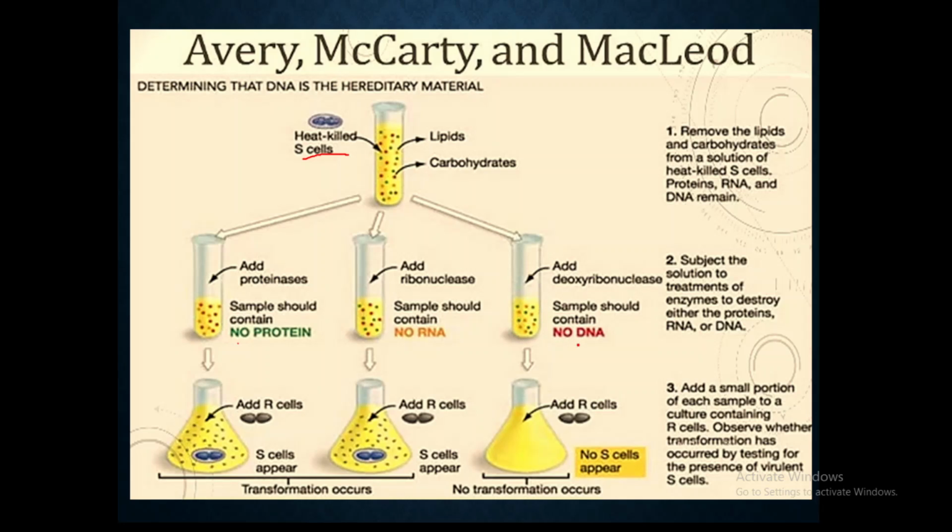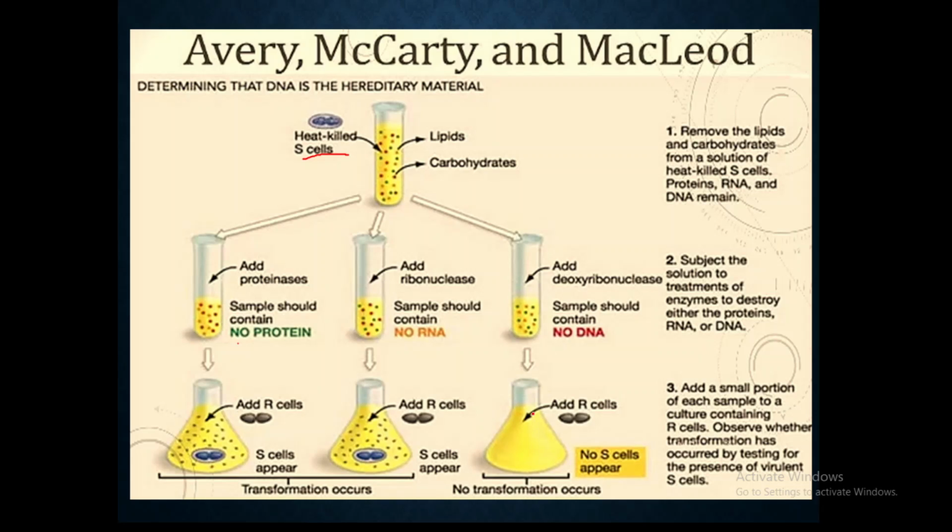Apart from the DNA, all other biomolecules like proteins and RNA are present here. When they allowed the R strain bacteria into this sample, the R strain bacteria was not able to transform. So there was no transformation seen here.